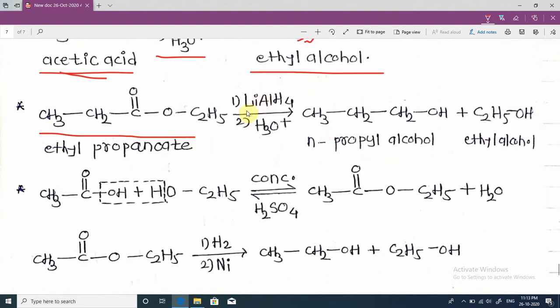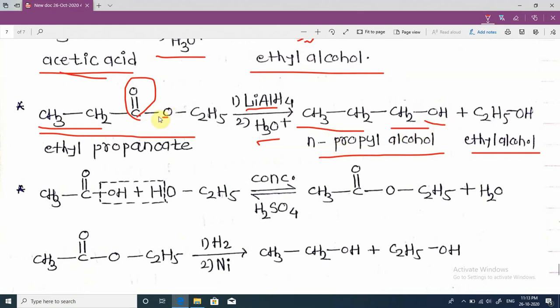Next, this is the ester ethyl propionate. When reduced using LiAlH4 and H3O+, n-propyl alcohol is formed as the first product, and the next product is ethyl alcohol. See, CH3CH2, and this carbonyl group is converted into a CH2 group. Next, third number, CH2 and OH. Next, C2H5OH, and this group is also converted into another alcohol, C2H5OH, ethyl alcohol.